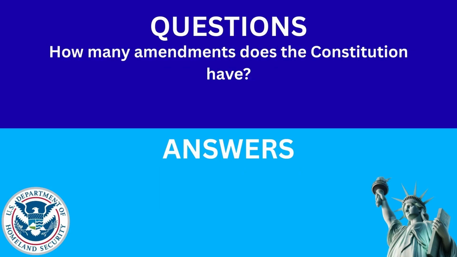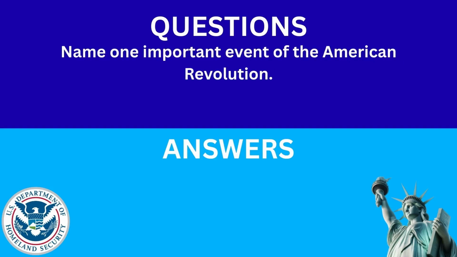How many amendments does the Constitution have? The answer is 27. Name 1 important event of the American Revolution. The answer is Battle of Yorktown.